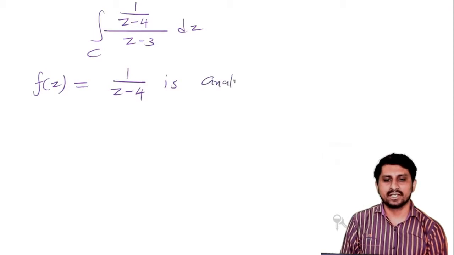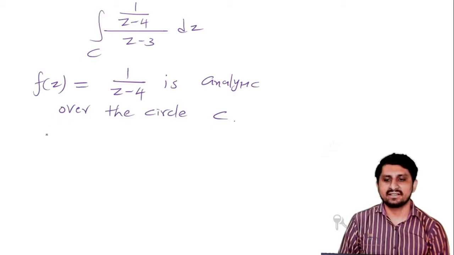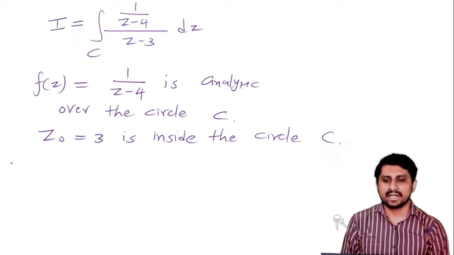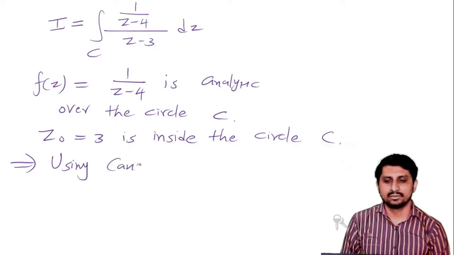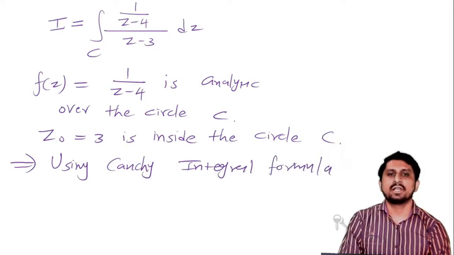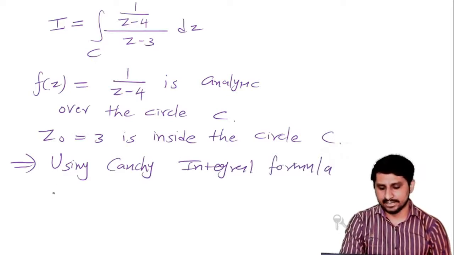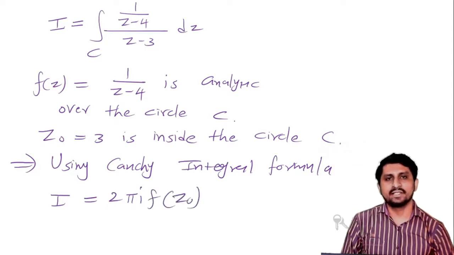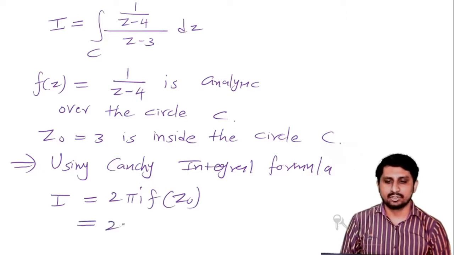This function is analytic over the contour C, over the circle C, and z0 is equal to 3 is inside the circle C. So, suppose this is my capital I, using Cauchy integral formula the value of I is 2 pi i f of z0, so 2 pi i f of 3.